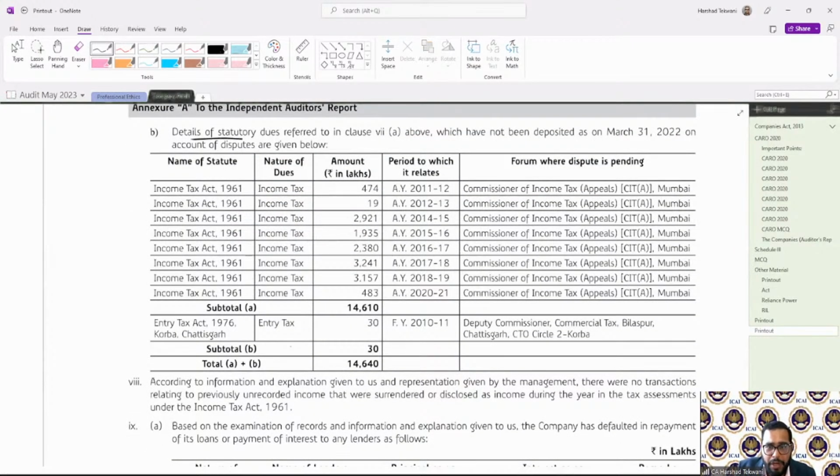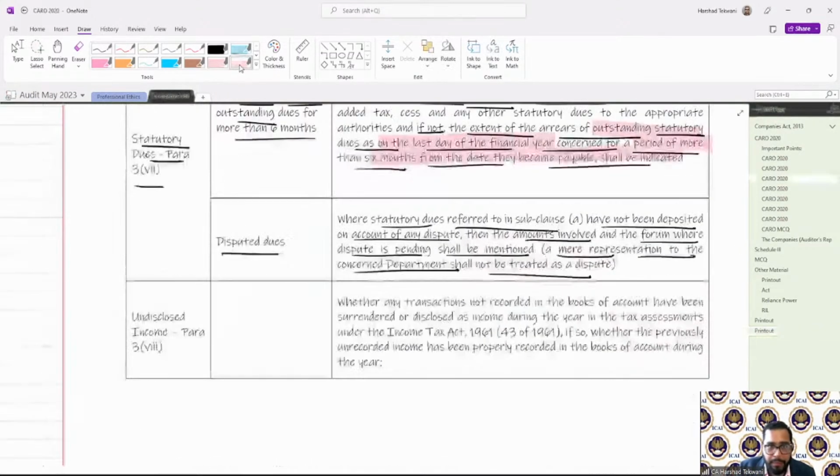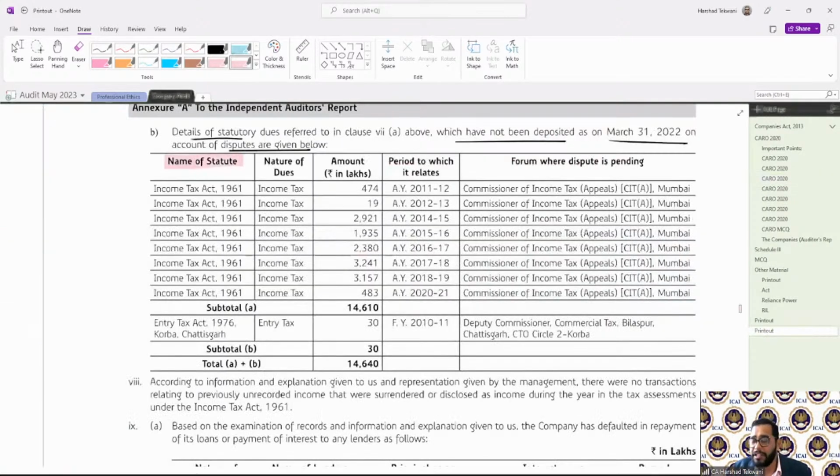Details of the statutory dues referred in clause A, which have not been deposited on 31st March on account of dispute. For dispute, the scenario is we need to provide the account of dispute. Like what was the dispute? The forum where it is pending, the amount involved. So we need to provide these details. Let us see. The name of the statute, the nature of the due, the amount involved, the period to which it relates, and the forum where it is pending.